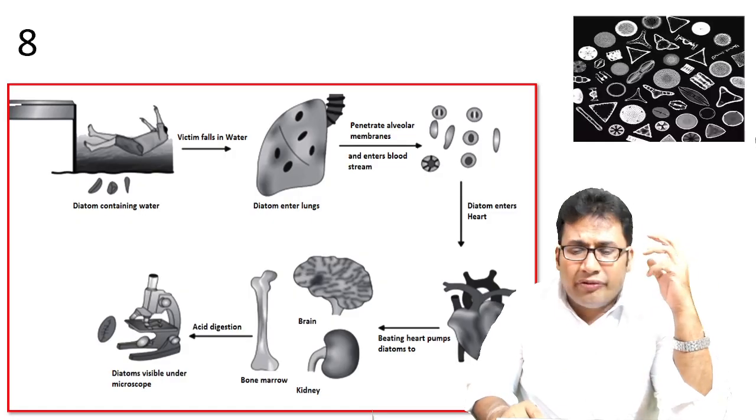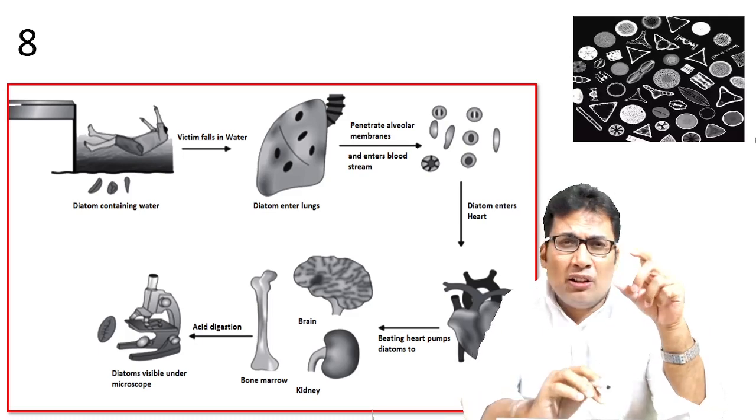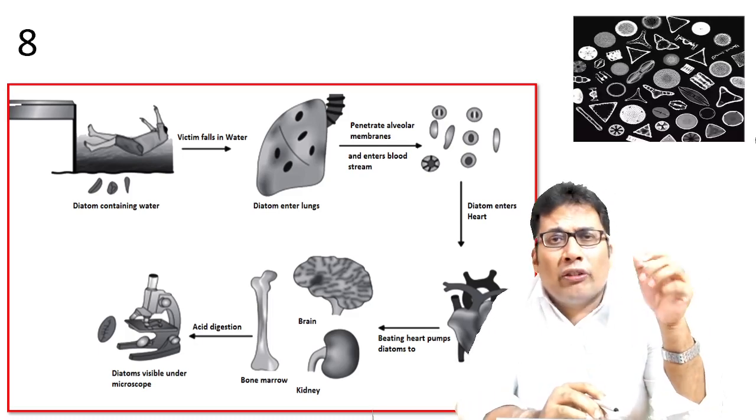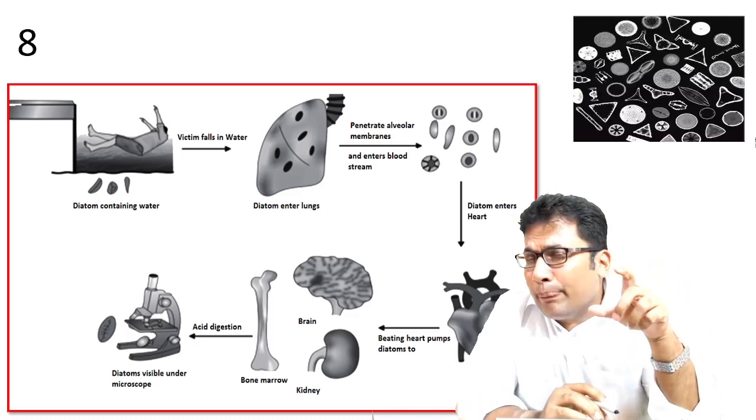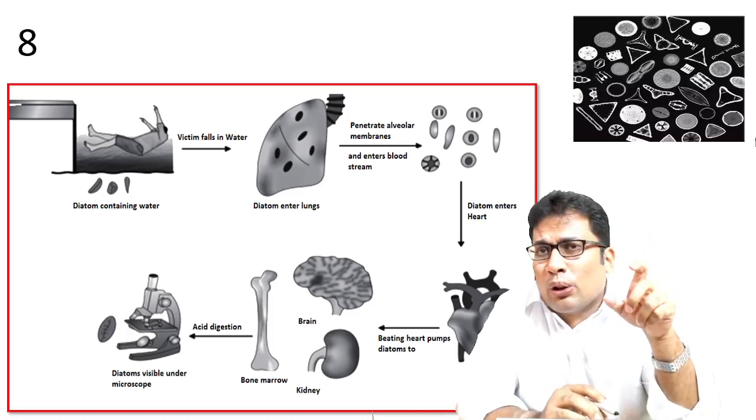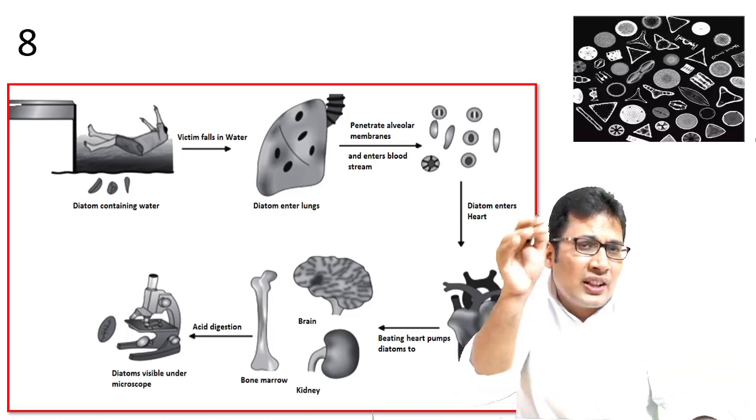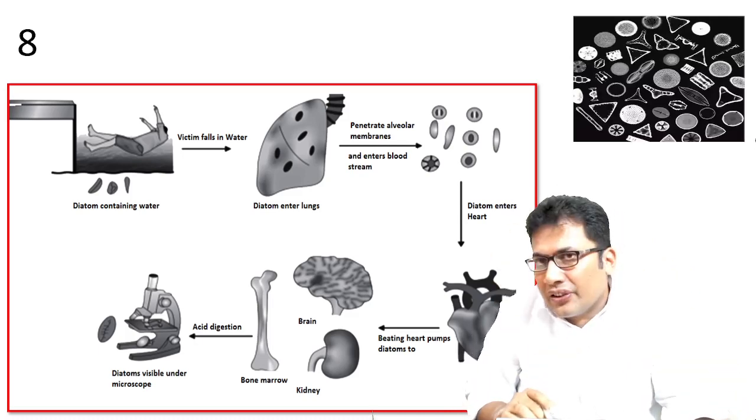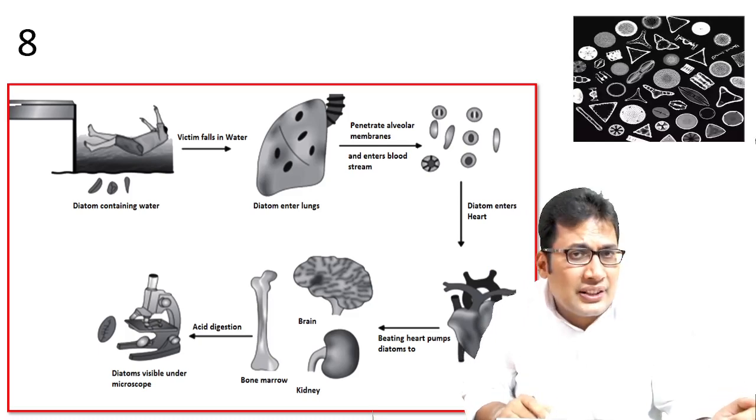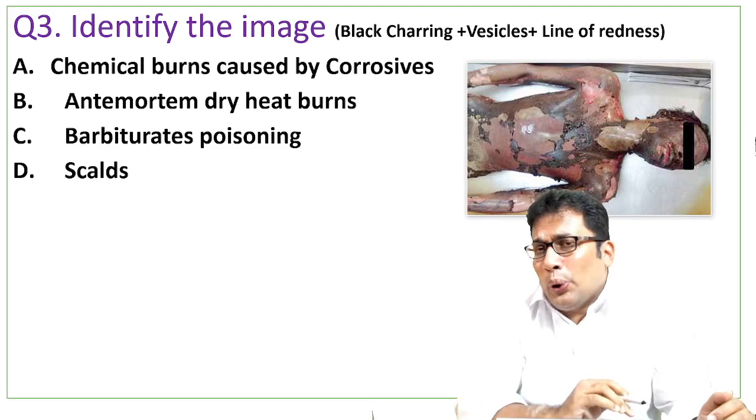The last very important finding is the diatom. The study of diatoms is known as forensic limnology. When diatoms are there in the bone marrow and the brain, that is also one of the features of antemortem drowning. And the diatoms have an extracellular coat of silica. That also can be asked in your upcoming exam. So that's it about question number 2.